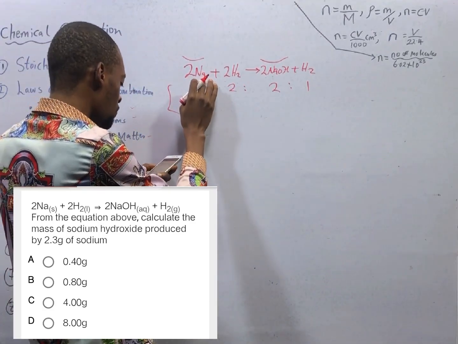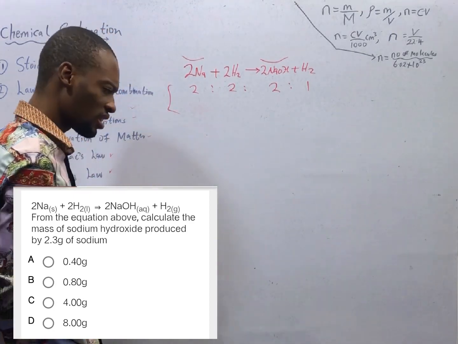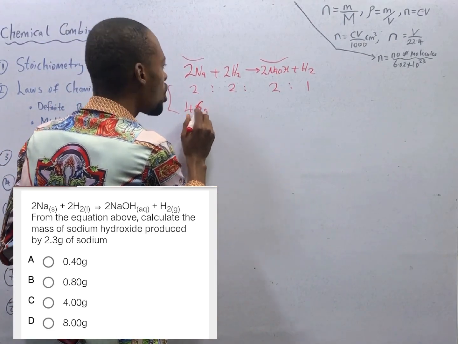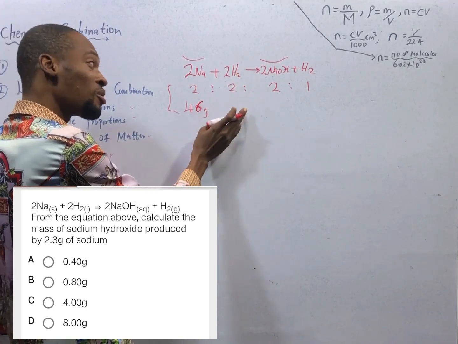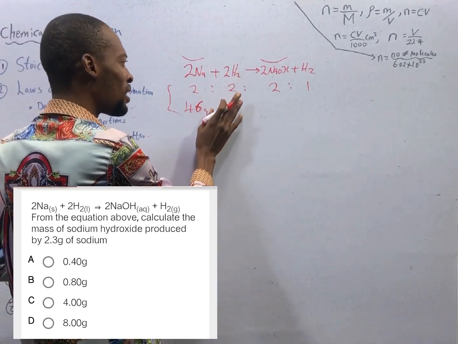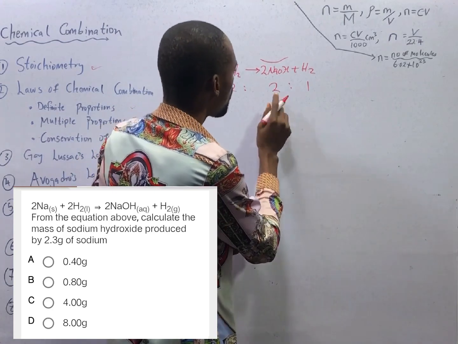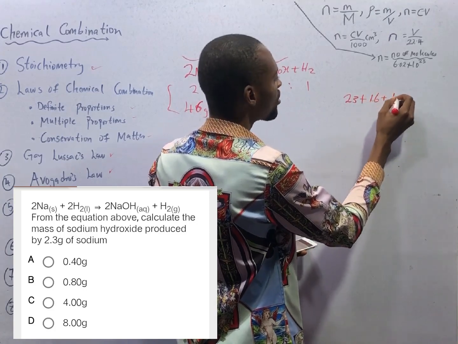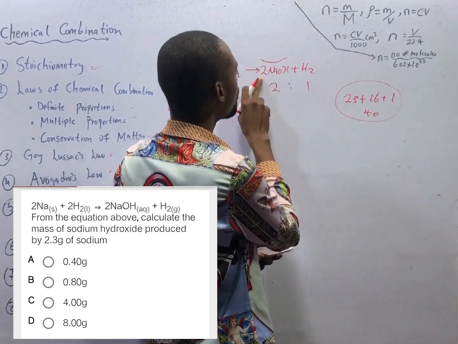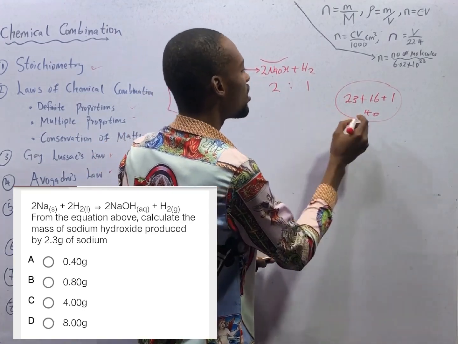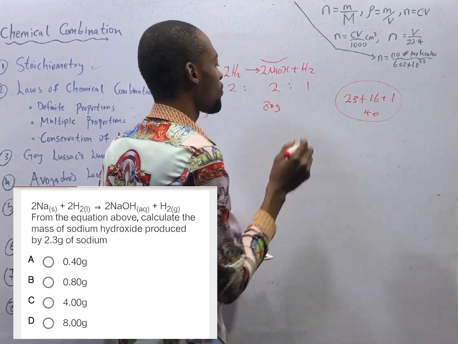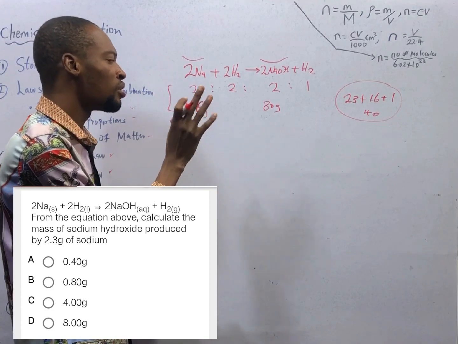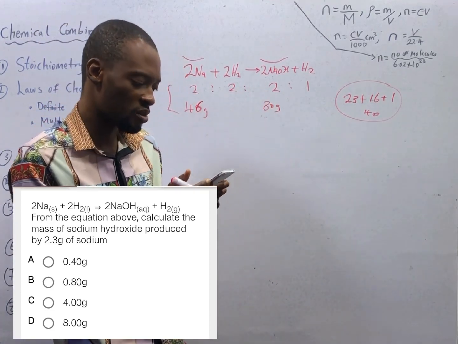Molar mass of sodium is 23. 23 times 2, that is 46. We need 46 grams of sodium to react with hydrogen, although 4 grams of hydrogen, but we are not more concerned about hydrogen. To give us the mass of sodium hydroxide: 23 plus oxygen is 16 plus hydrogen is 1. This is 40. We have 2 moles. So 2 moles of sodium hydroxide is 40 times 2, 80 grams. What should be is that we need 46 grams of sodium to produce 80 grams of sodium hydroxide.